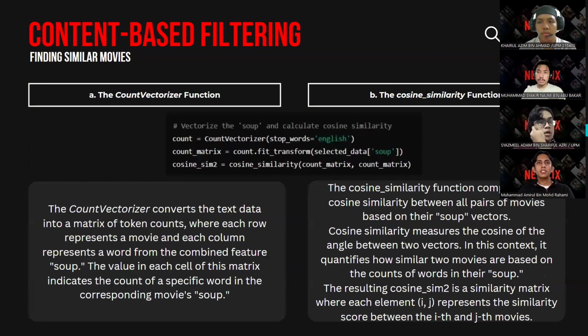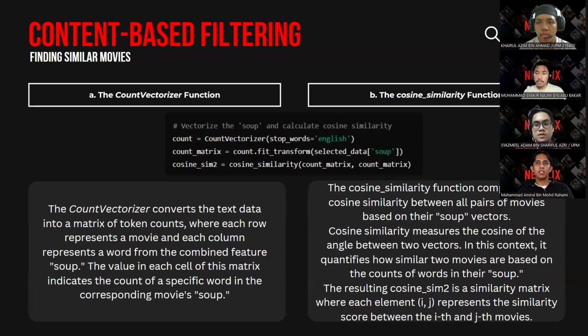Next is the content-based filtering. We have the count vectorizer function and the cosine similarity function. For the count vectorizer, it converts the data into a matrix of token counts, where each row will represent a movie and each column will represent a word from the combined feature soup. The value in each cell of this matrix will indicate the count of a specific word in the corresponding movie's soup.